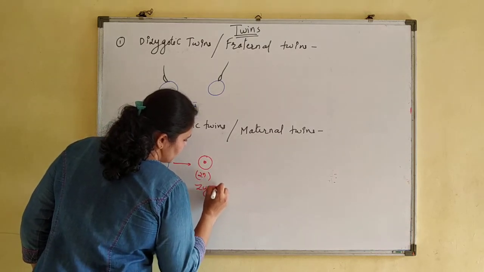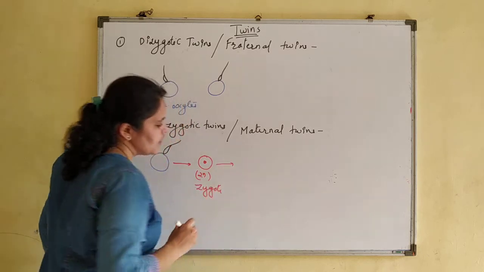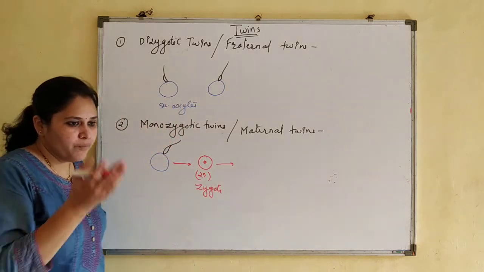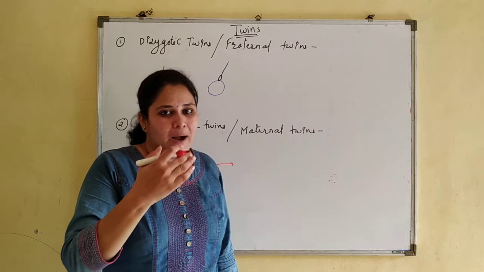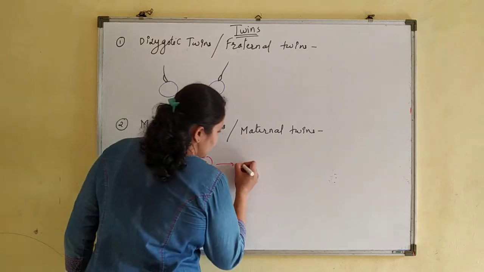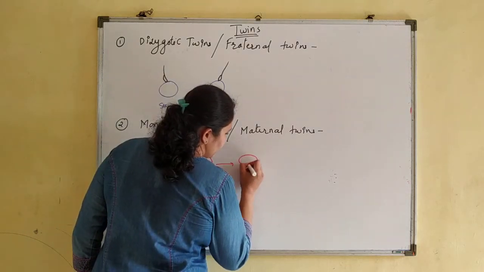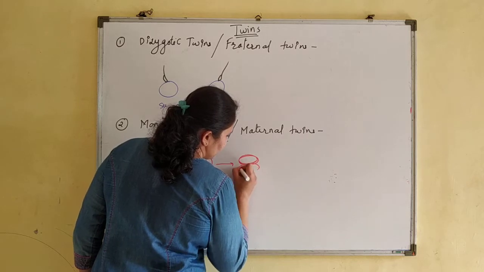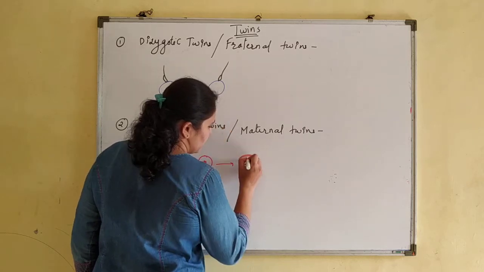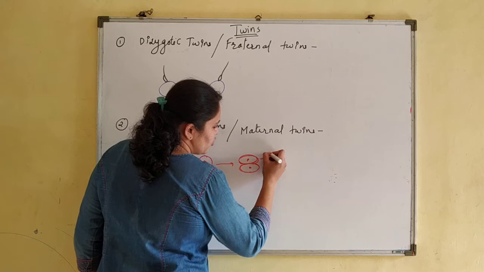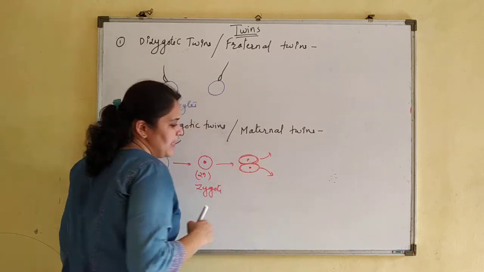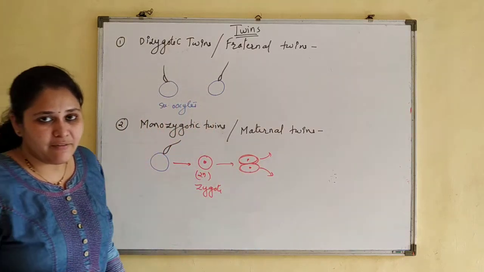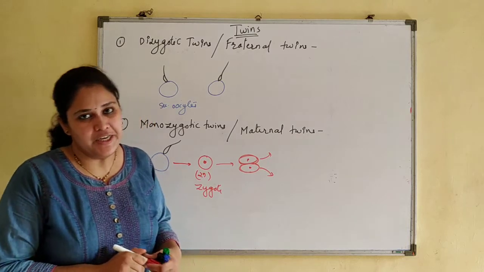Now the zygote, during its further growth, divides in two parts. So this zygote starts its division and gets separated in two parts. Now each of those parts will implant separately and will grow into two individuals.